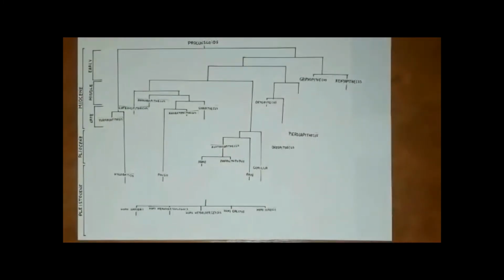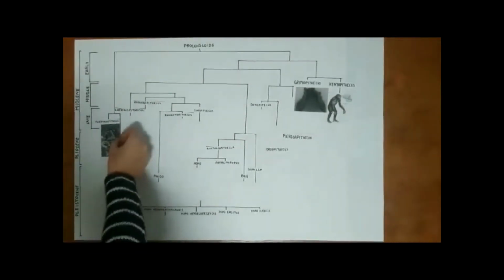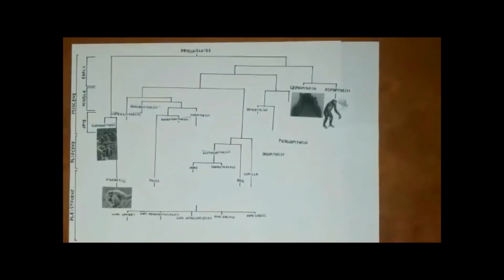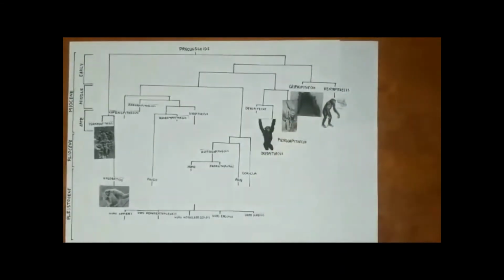Diprotodontids. They lived in the Miocene period in Africa. This species split into different families. In the Middle Miocene, we found two new species, Kenyapithecus and Griphopithecus, which traveled to Europe and Asia. Then we have another branch in the late Miocene, the Gigantopithecus, in Asia. And then in the Pleistocene, we found the gibbons on some islands of Asia. We can also find evidence of other species in the Miocene, the Pierolapithecus, the Oreopithecus, and the Dryopithecus.